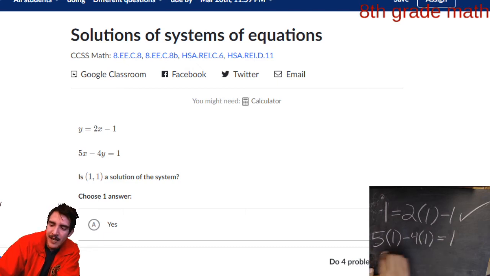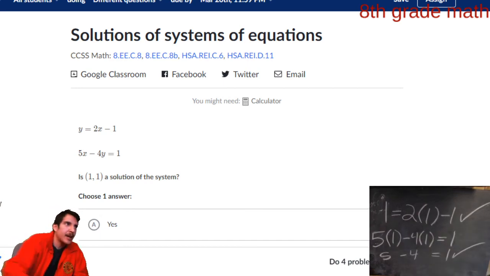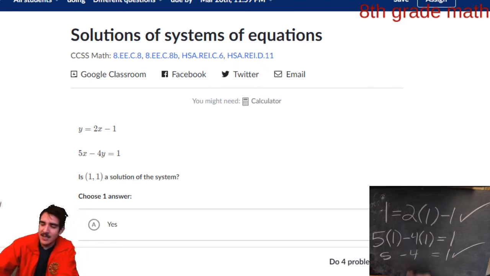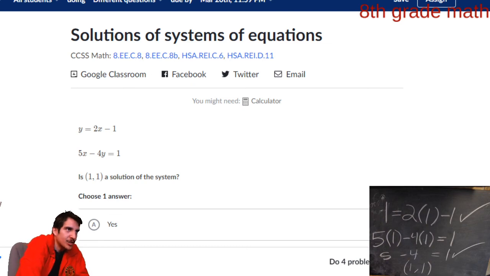5 times 1 is 5. 4 times 1 is 4. 5 minus 4 indeed equals 1. So we put a check mark, and 1 comma 1 is a solution of this system of equations.